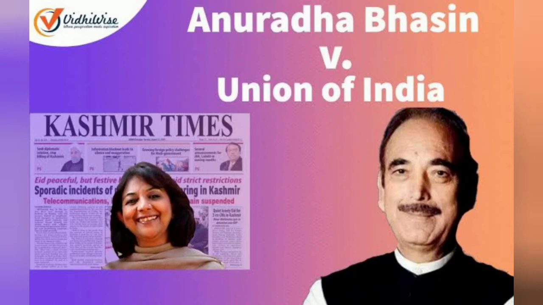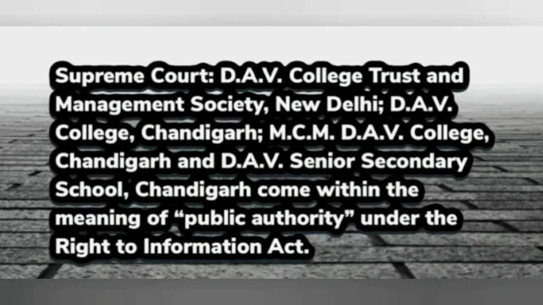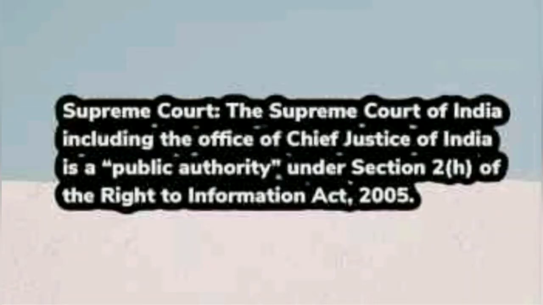So let's move on to the last case for this video. The Supreme Court in this case held that non-governmental organizations substantially financed by the government, irrespective of whether they are directly or indirectly financed, will fall within the ambit of public authority, and this was provided under Section 2(h) of the Right to Information Act 2005.